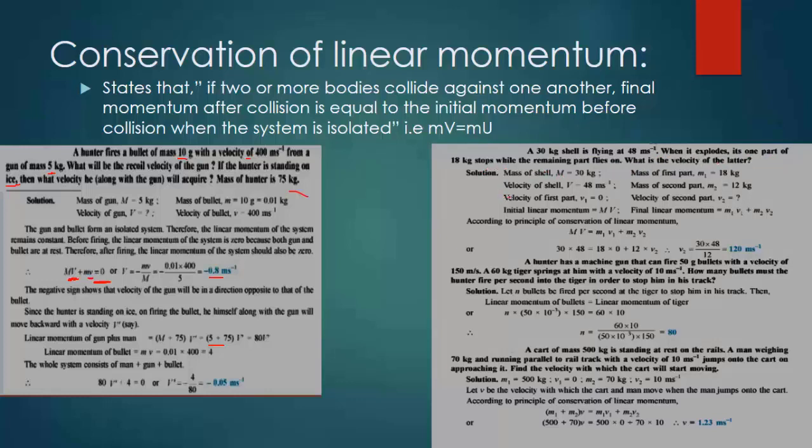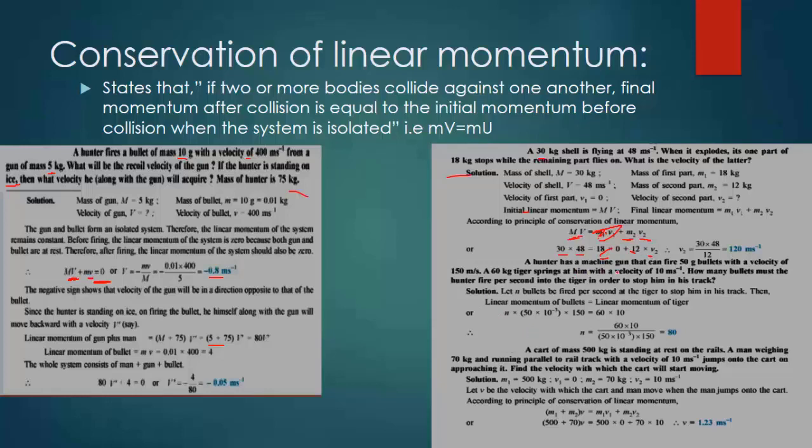What is the velocity of the latter? So first you write initial momentum equals final momentum. That is the principle of conservation of momentum. Initially it was just one shell, so the momentum was mass 30 times its velocity. Finally it splits into two parts. The first part stopped, meaning it had velocity 0. The second part is what remains from 30 and 18, which is 12. It moves with what velocity? You can find the velocity of the second part. It is the same example, you can look at it for revision.